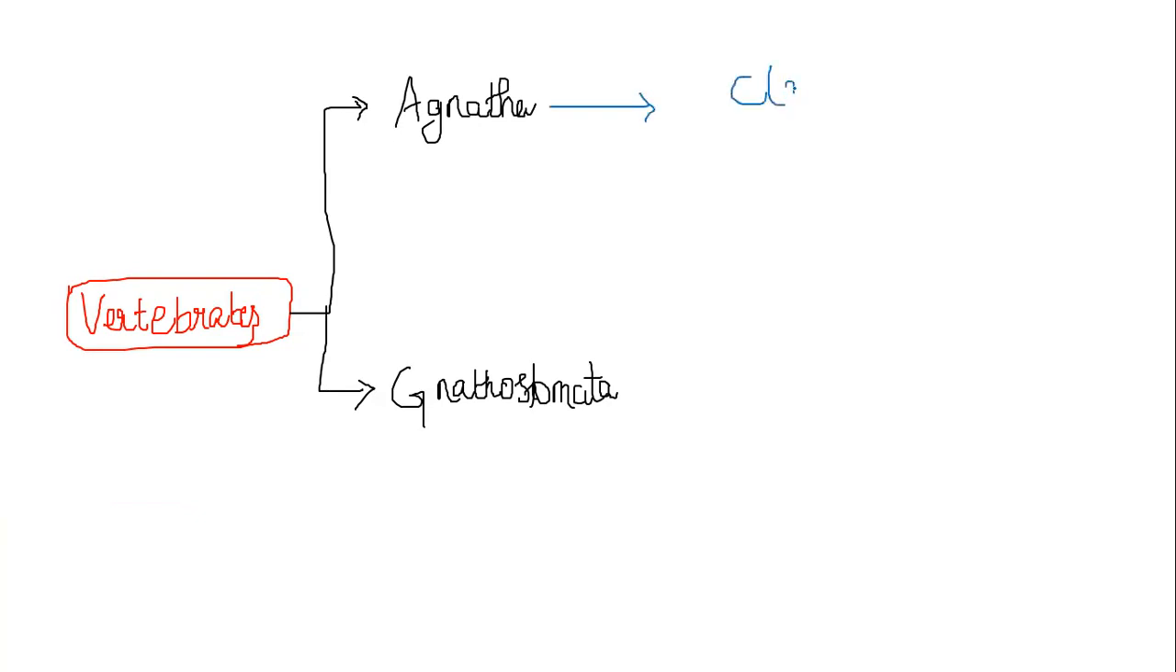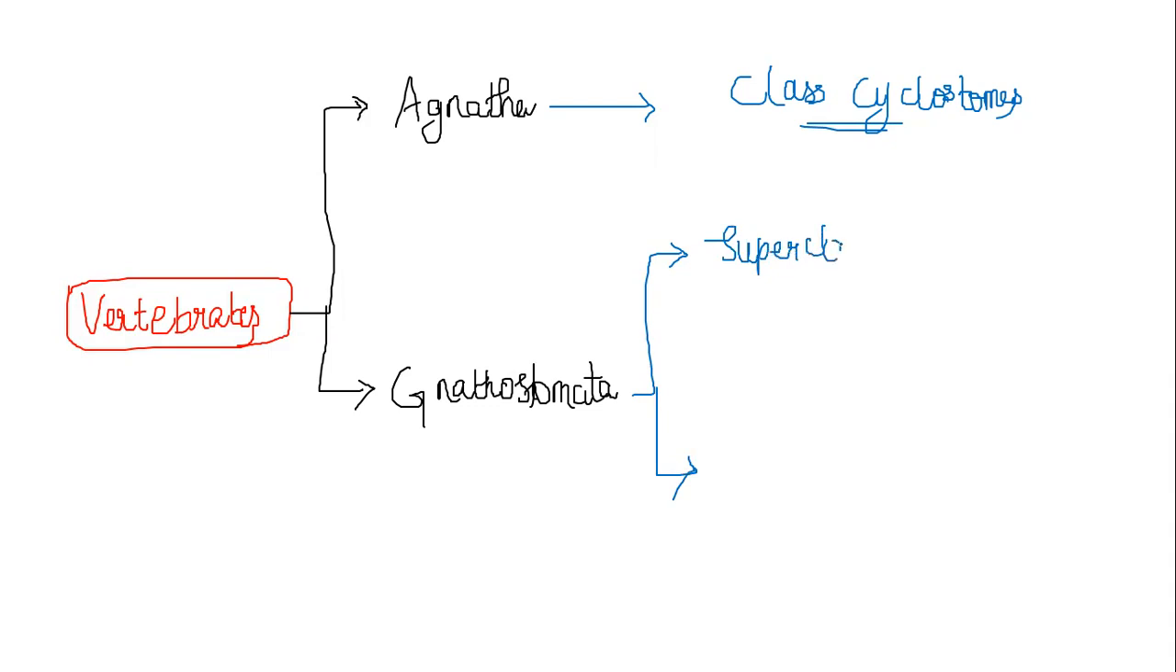Agnatha is divided into class Cyclostomes. Whereas Gnathostomata is actually divided into 2. What are the 2? Superclass Pisces, that bear fins, and superclass Tetrapoda.